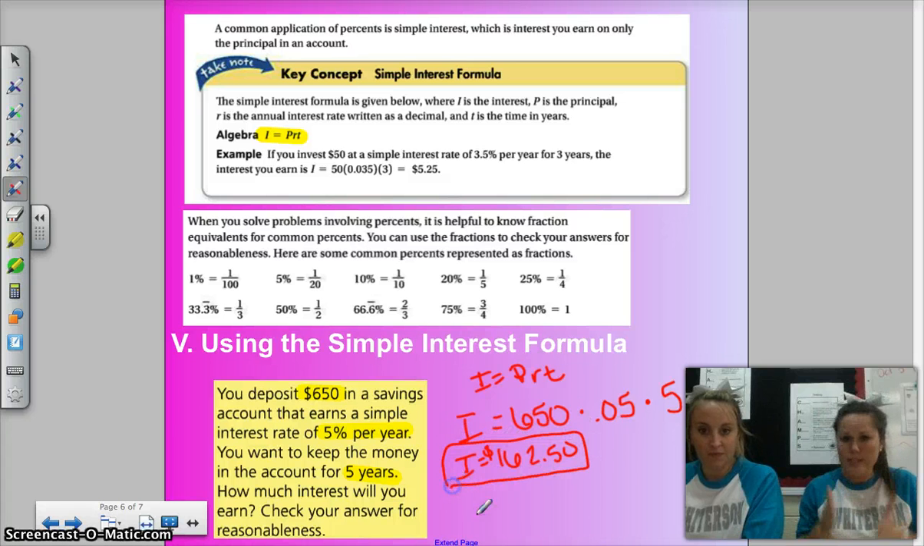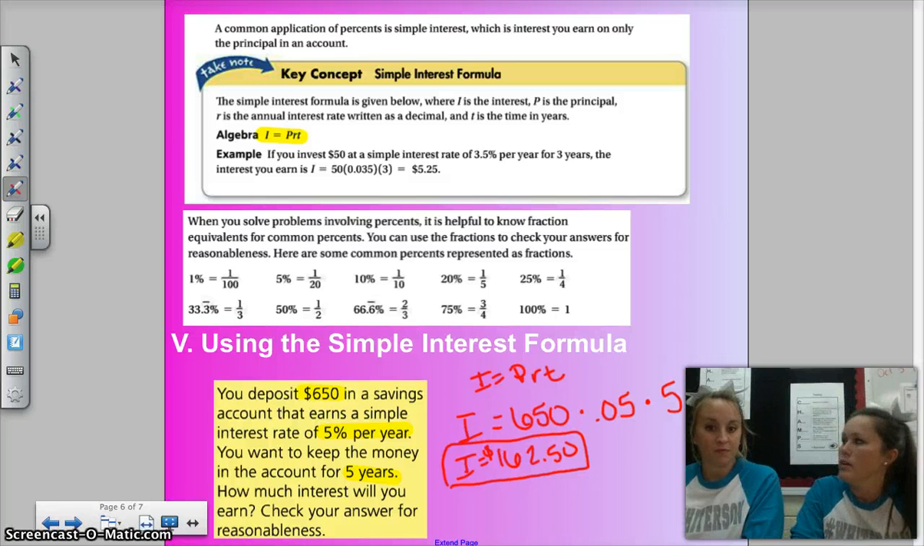Now, it's simple interest, not compounded. So there you go. Wow, that's a good amount of money. For doing nothing? For just sitting there. Works for me.